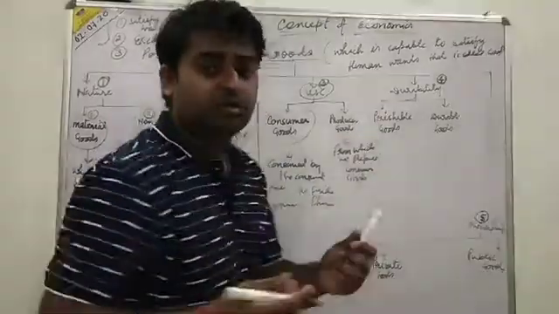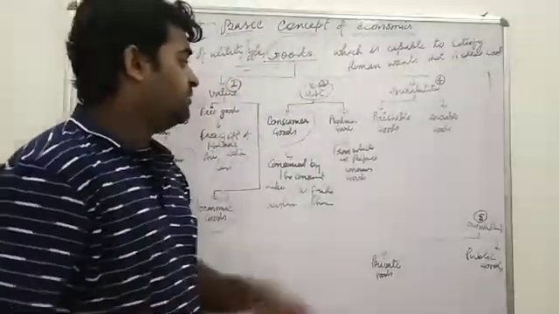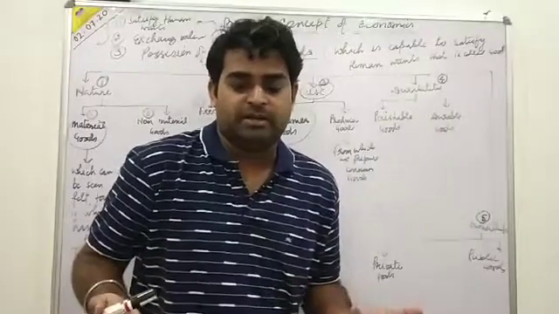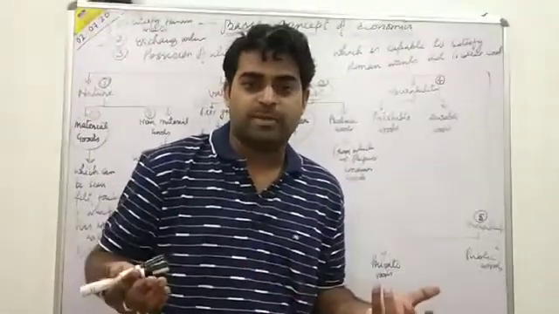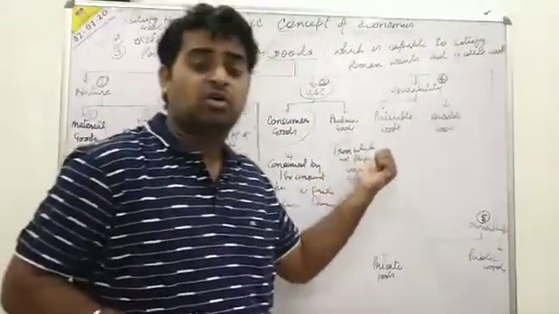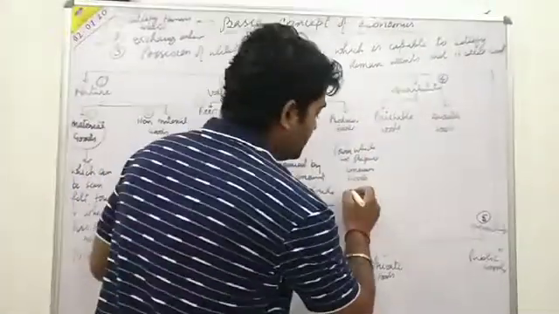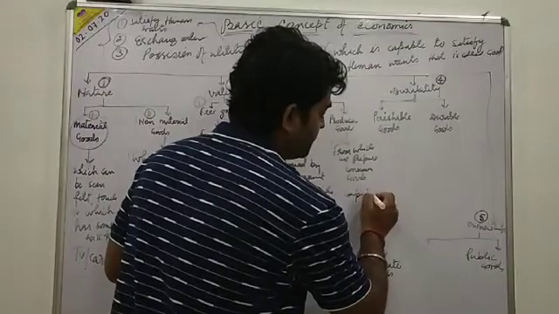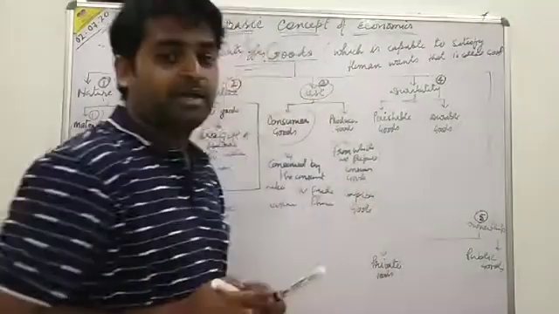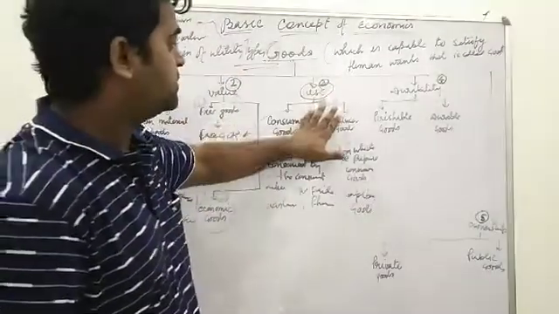Getting all? Like wood, we make many things from wood. We make various types of products from wood. So wood is the raw material. Plastic, there are different types of products of plastic. Machineries. So what are these? These are all called producer goods, and another name for producer goods is capital goods. Also we can say capital goods. Hope you all are getting it. First on the basis of nature, second on the basis of value, and third on the basis of use.